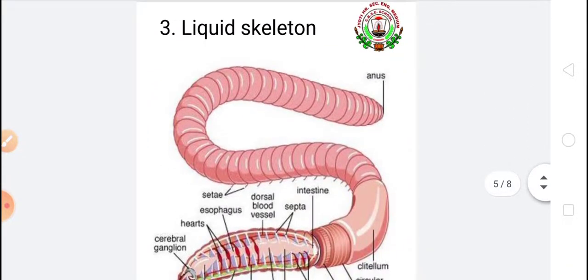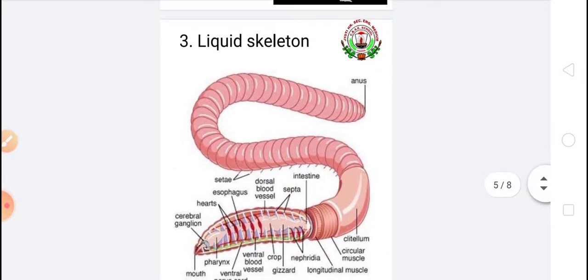The next type of skeleton is liquid skeleton, like earthworm. Have you seen an earthworm? Its skin is very slimy. Some animals like caterpillar and earthworm have a liquid skeleton. The liquid is found trapped in the spaces inside their body.